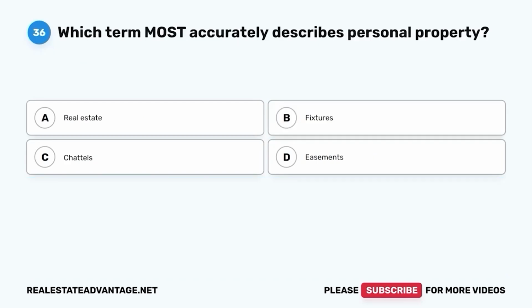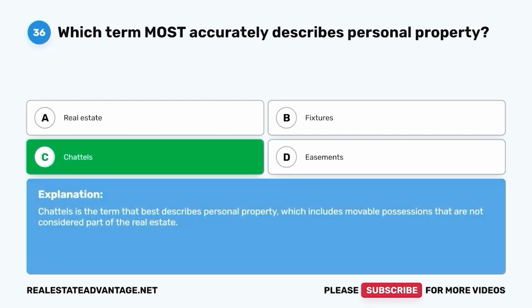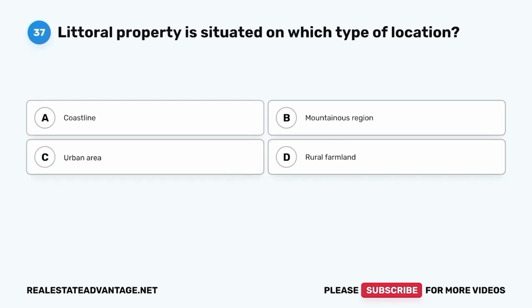Question 36. Which term most accurately describes personal property? A. Real estate. B. Fixtures. C. Chattels. D. Easements. The correct answer is C, chattels. Chattels is the term that best describes personal property, which includes movable possessions that are not considered part of the real estate.